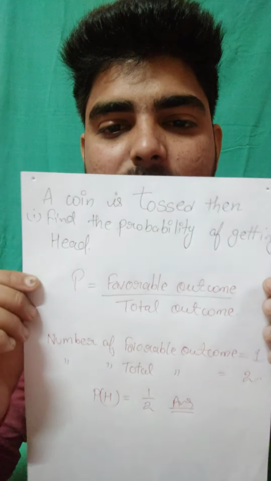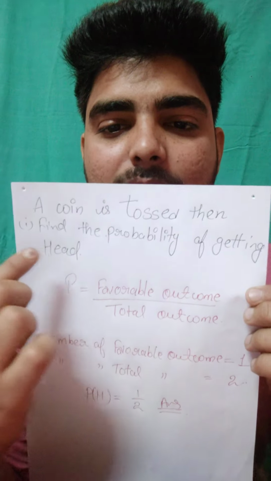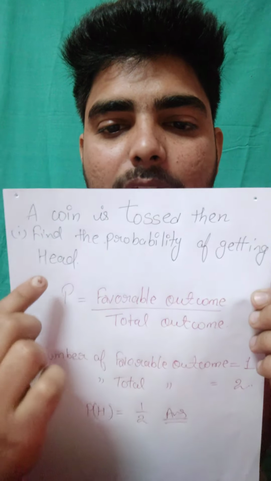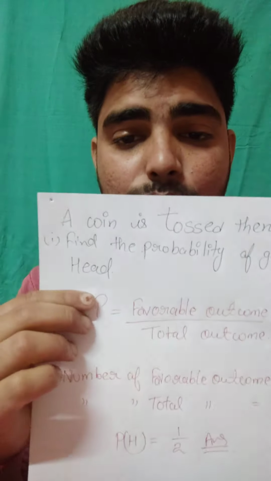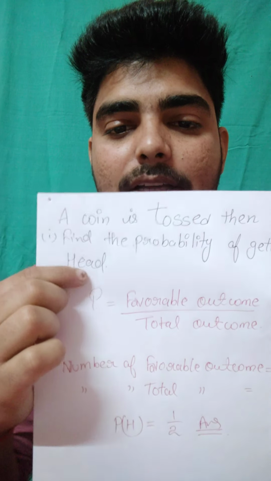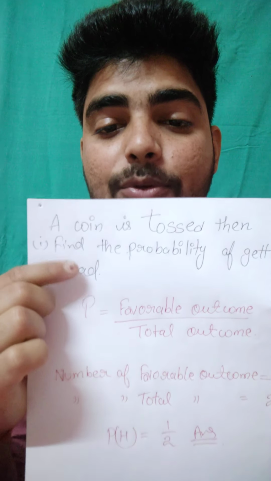I have written the question here. A coin is tossed, then find the probability of getting a head. It means that you are tossing a coin, you may get head or tail. There are two possibilities of getting anything, head or tail. But the question is asking you to consider the head. The possibilities of getting head, it means what is in your favor. You have to consider only head chances.